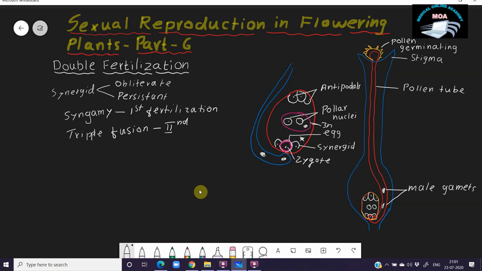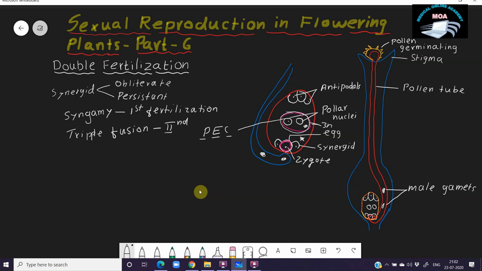After the triple fusion, the central cell, which is triploid, becomes the primary endospermic cell, PEC. From the primary endospermic cell, the endosperm will form later.